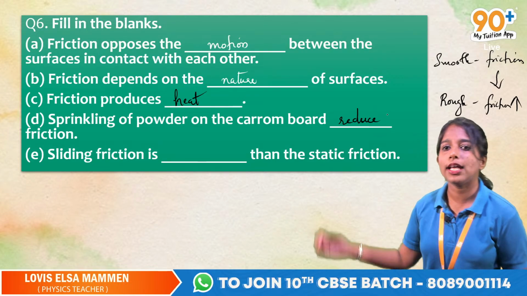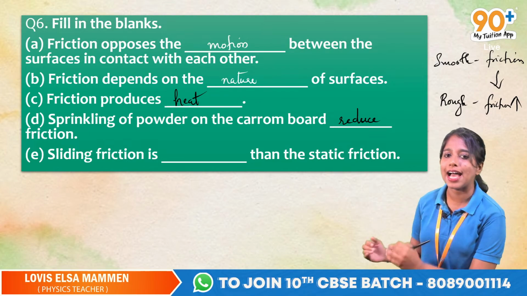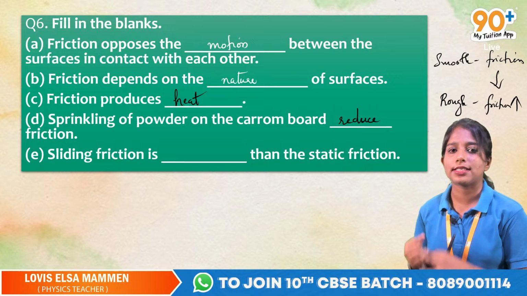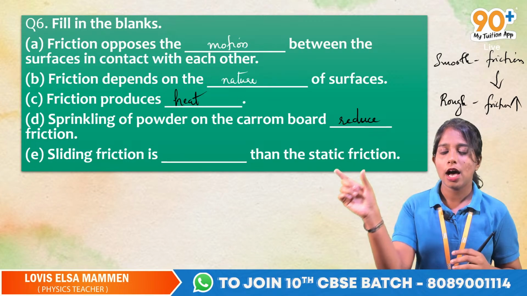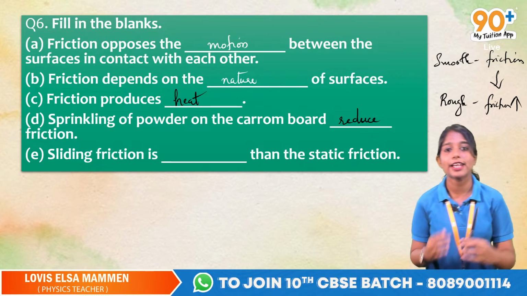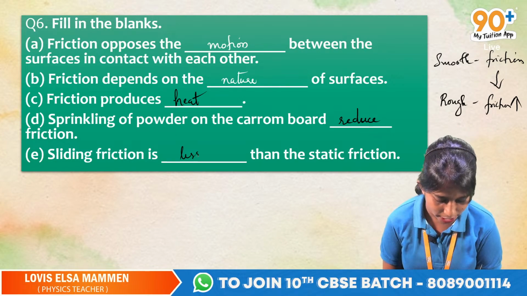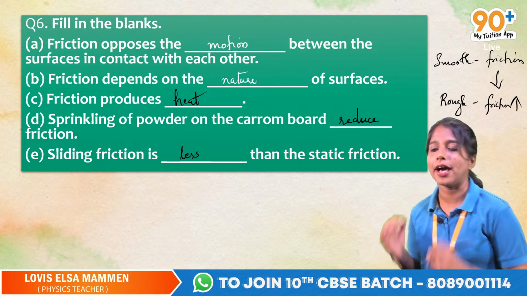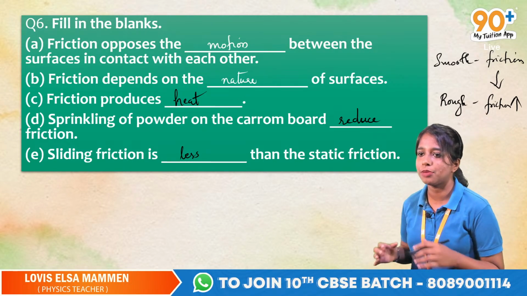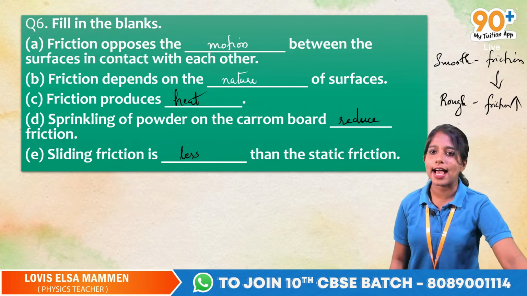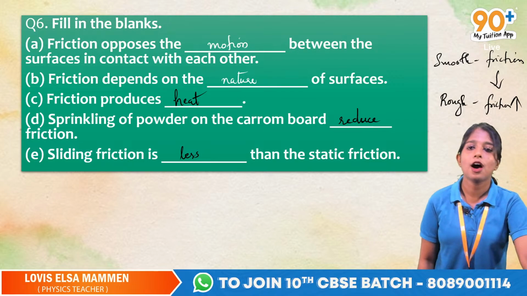Yes. Now the last question, sliding friction is dash than the static friction. Okay, we have discussed this earlier. Static friction is the highest. So what can we say about sliding friction? Sliding friction is less compared to static friction. Got it? Okay, so these are the 5 answers. I hope you understood. That is the answer. I hope you got the concepts of friction.